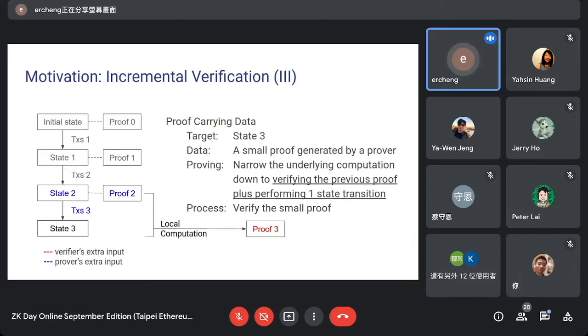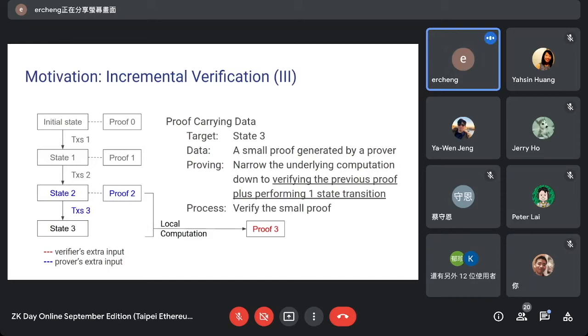The proof is still going to be produced by the prover, but the difference between this option and the previous one is that generating the next proof, proof 3, does not require the prover to have all the previous states and transactions. Now the prover only needs the previous state and proof, so state 2 and proof 2, and also transaction batch 3. So the prover only needs this information to produce the current proof.